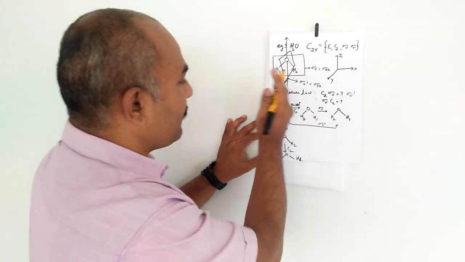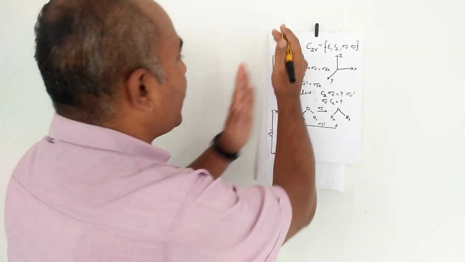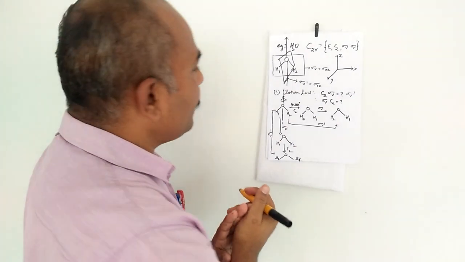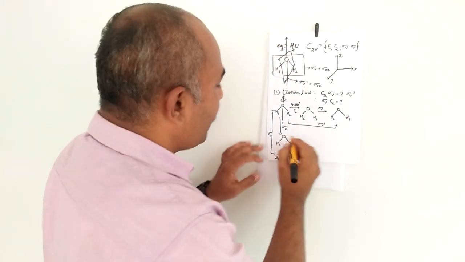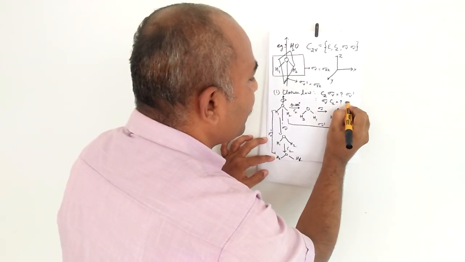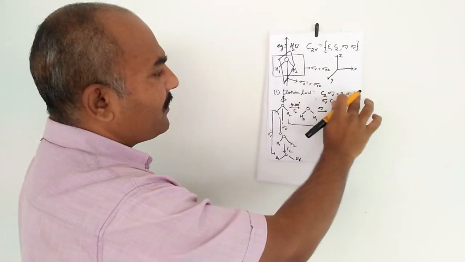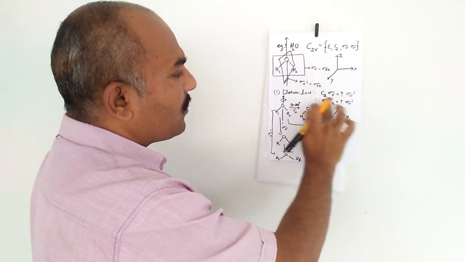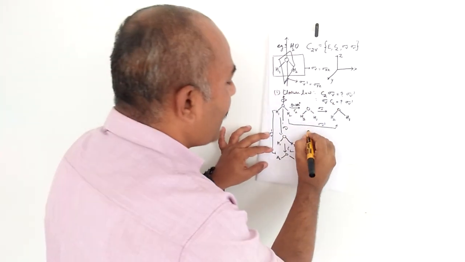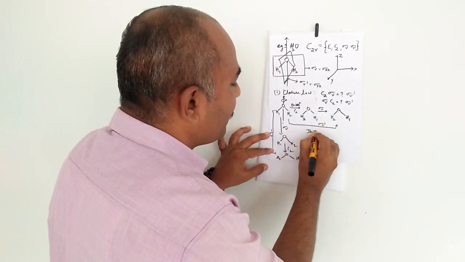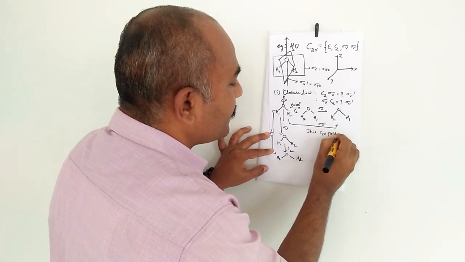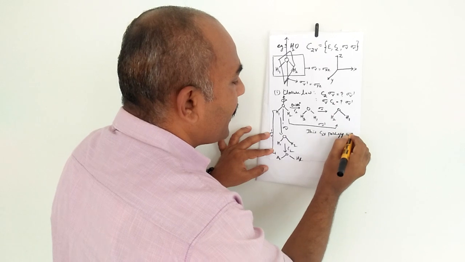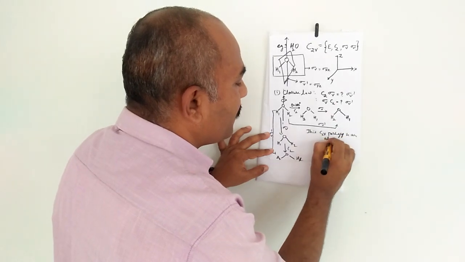That means taking the plane along the YZ, reflection along the YZ. In both cases, the answer is sigma V dash. Hence, since AB is equal to BA, this C2V point group is an abelian group.